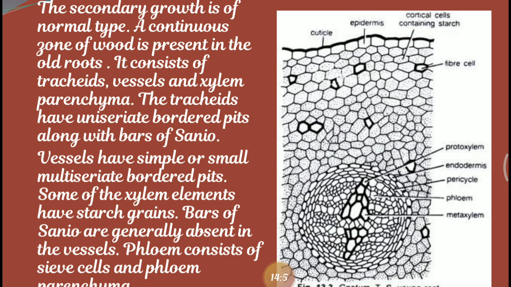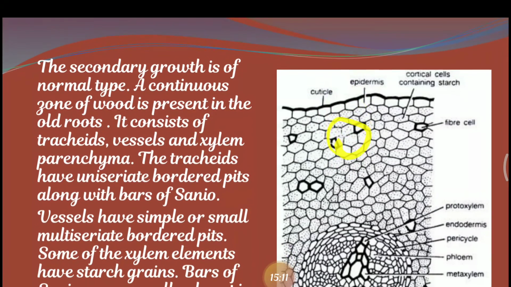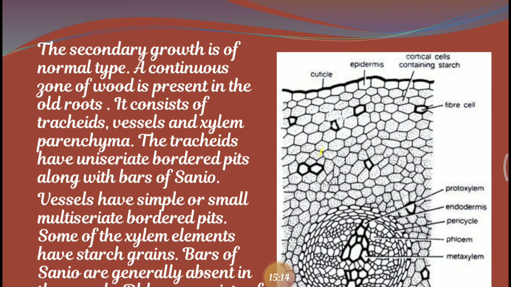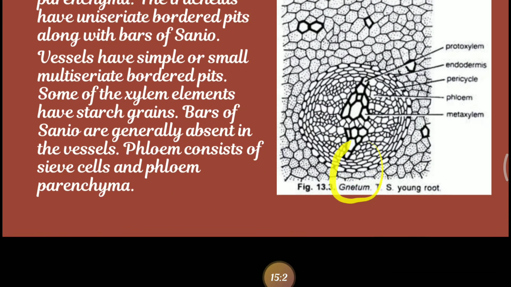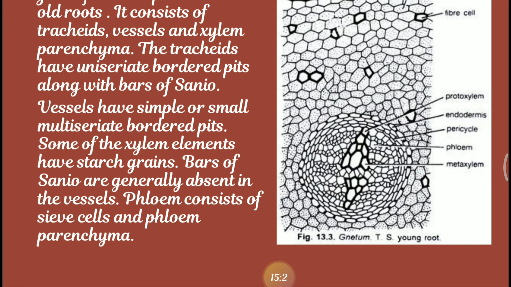Coming to the cortex, here we find the cortex in the picture of the young root. It lies below the epidermis. It is composed of several layers of parenchymatous cells rich in starch grains. The cortical cells are thin-walled and polygonal in outline. Here you can see they are polygonal in outline. The innermost layer of the cortex is the endodermis. Here we can find this is the endodermis, and the latter is multilayered and parenchymatous. It separates the vascular region from the cortex.